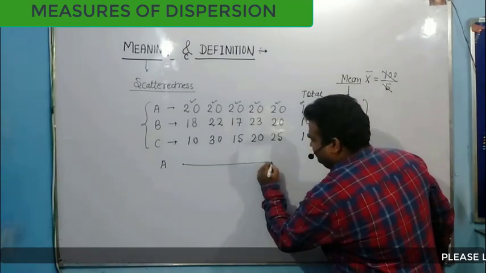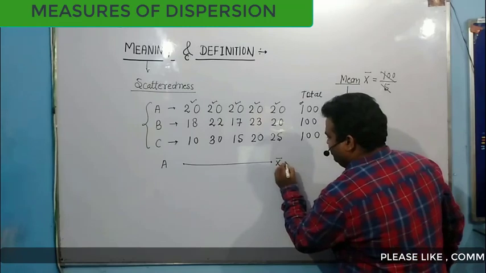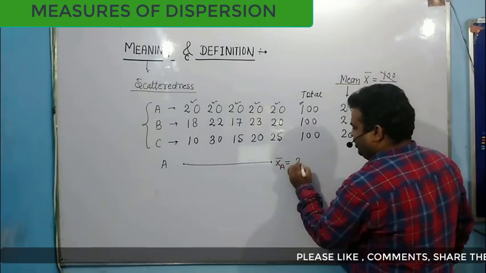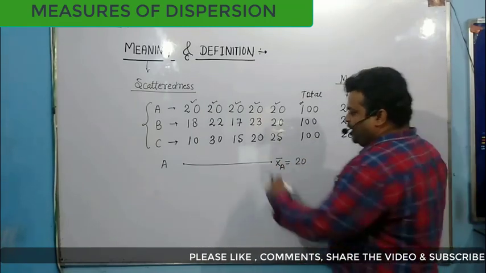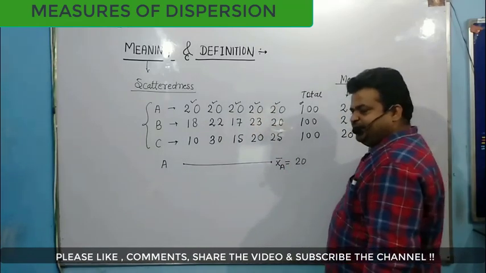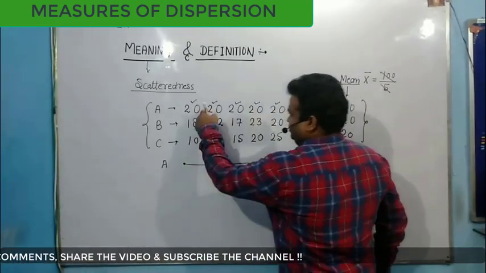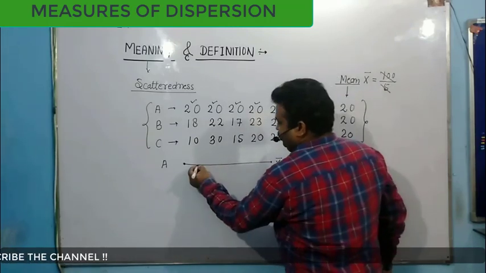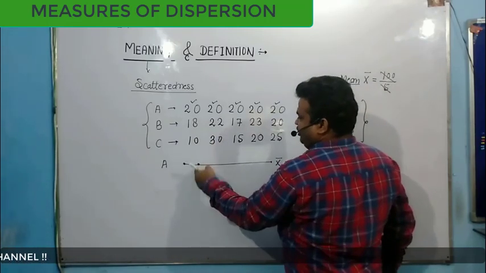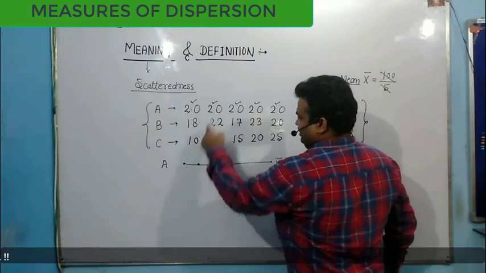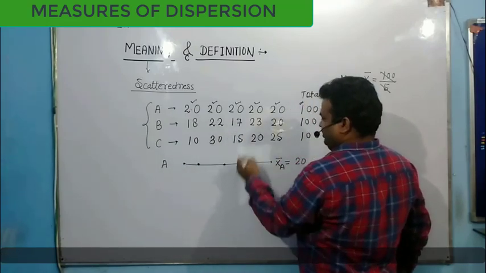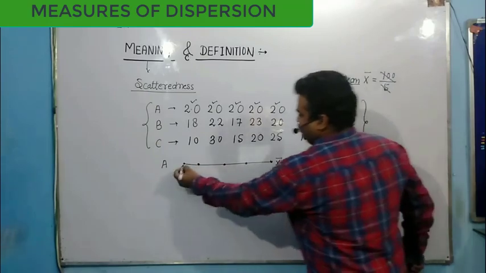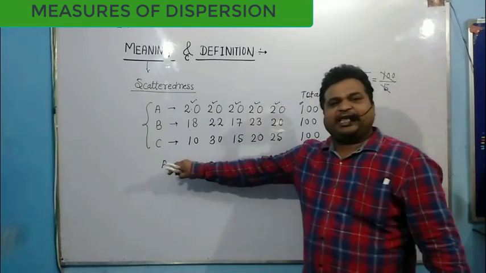What is my mean value of A? 20. Okay, fine. Now if this line represents 20, how does each value lie on this line? I represent the first value of 20 over here. This is 20, this one 20, this one 20, this one 20, and this one also 20. So each value is on the same line.